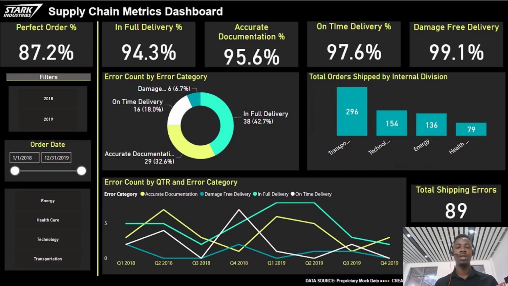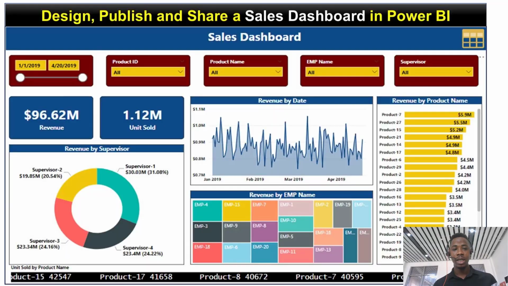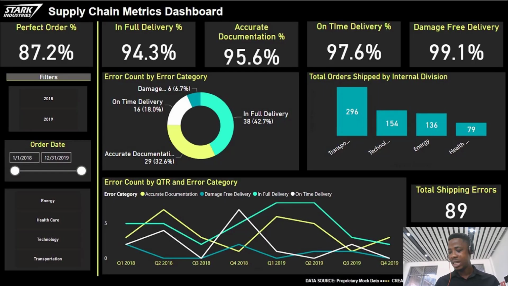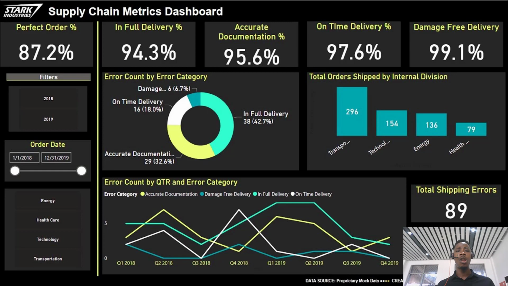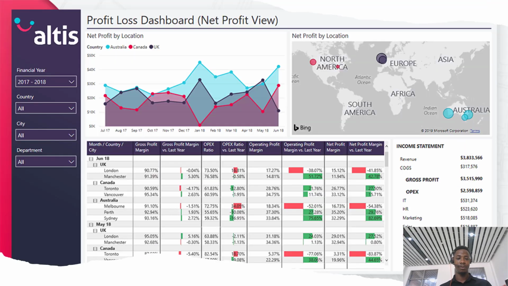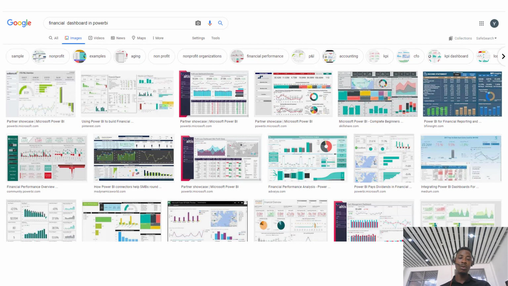Same thing goes for dashboards. If you look at this dashboard, this is a dashboard that was created by a company. This dashboard was also created by another company. This dashboard was also created by another company. But if you look at these, you notice that there's no similarity in terms of color, in terms of the way the dashboards are designed. If you go to Google today and you type Power BI dashboard, I'm sure you will see different types of designs, right? Because there's no standard. There's no notation.